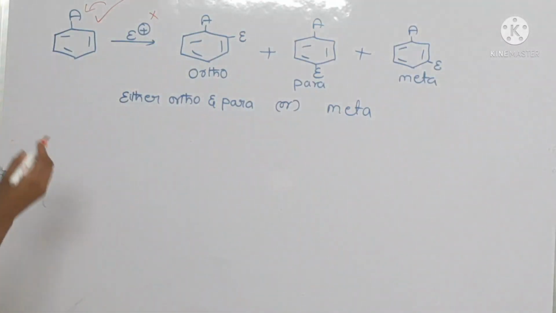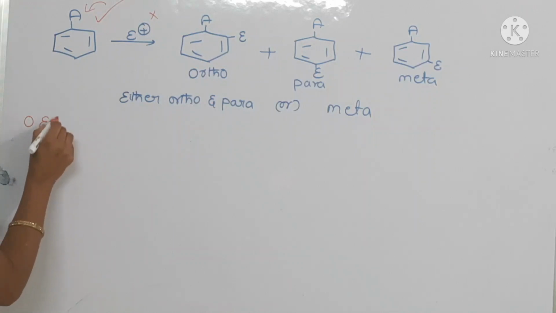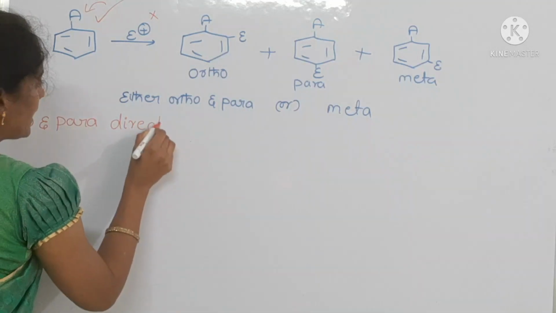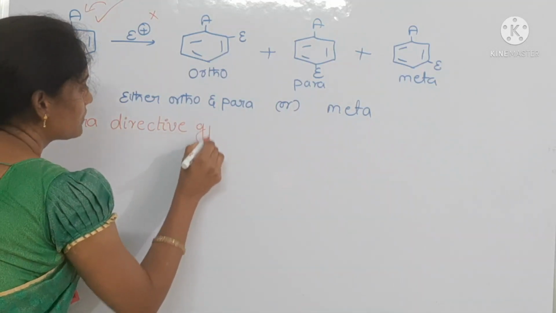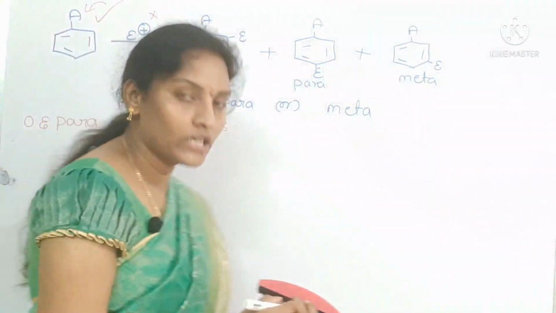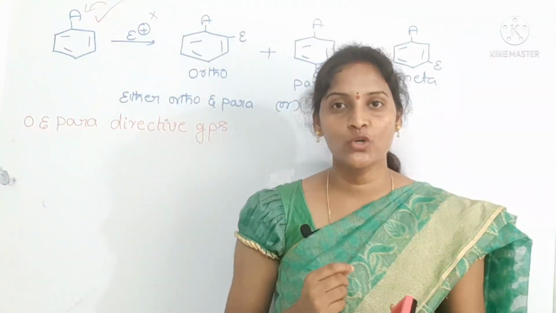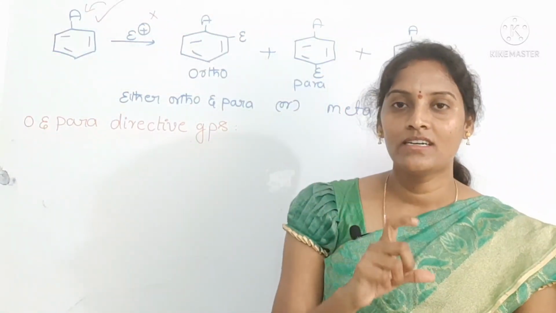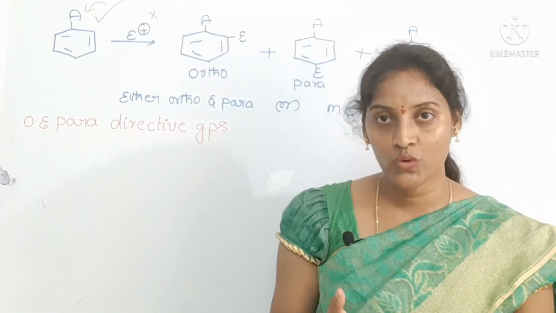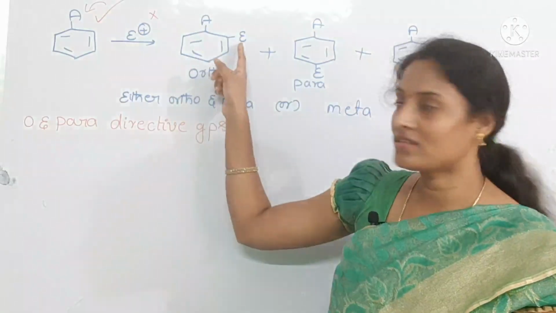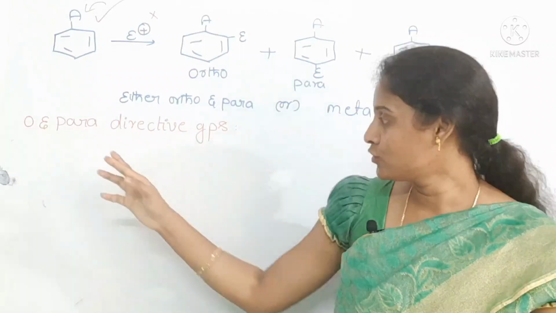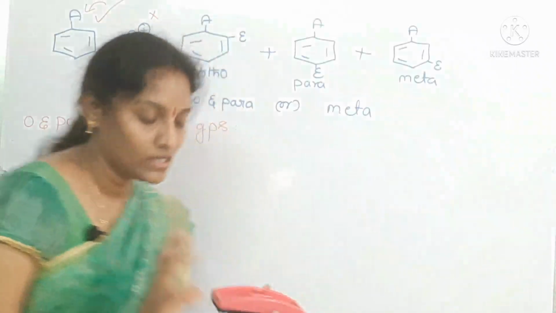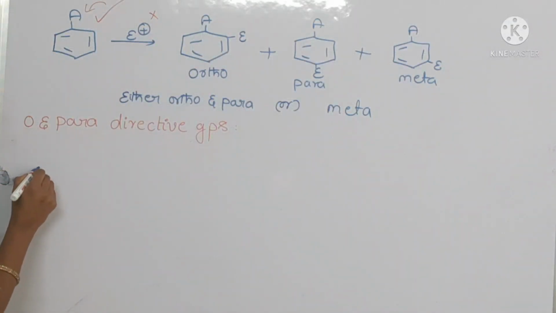Here, ortho and para directive groups. What are the ortho and para directive groups? The groups which direct the newly coming electrophile towards the ortho position or para position are called ortho para directing groups. Suppose you take one example.